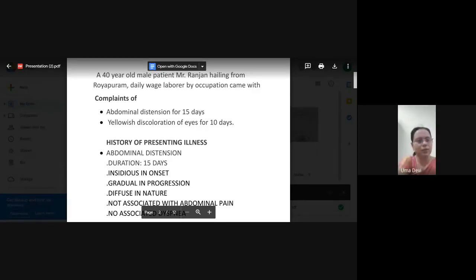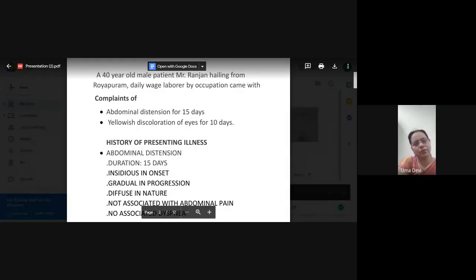Yeah, so you can have any of these, or it can be some mass which is going to cause abdominal distension. How are you going to differentiate? Mass will be more located to a single quadrant or 2 to 3 quadrants, ma'am. So this is important.